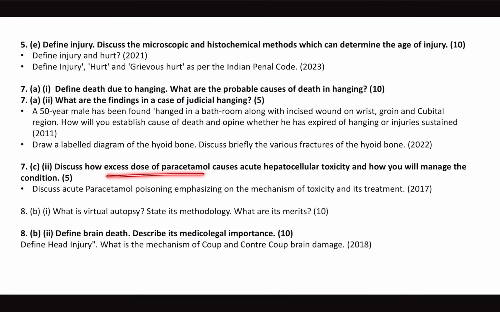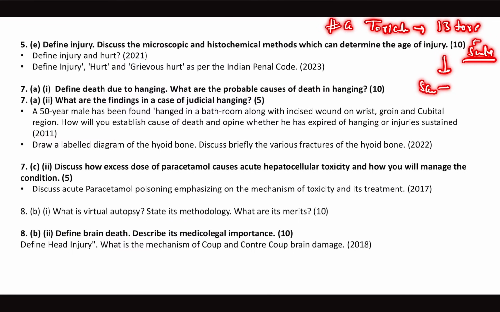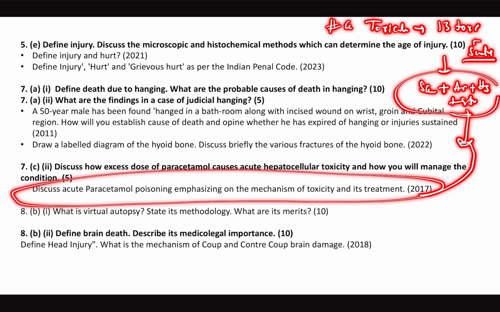Discuss how excess dose of paracetamol toxicity, repeat poison. So one more gray zone in forensic medicine is toxicology. They can ask any toxin, and there are around 13 toxins plus one snake poisoning which was repeated. This time I was expecting scorpion poisoning or arsenic poisoning or mercury poisoning or strychnine poisoning, which are not asked. But instead of asking a new toxin, they did ask us a repeat toxin, which we already know.